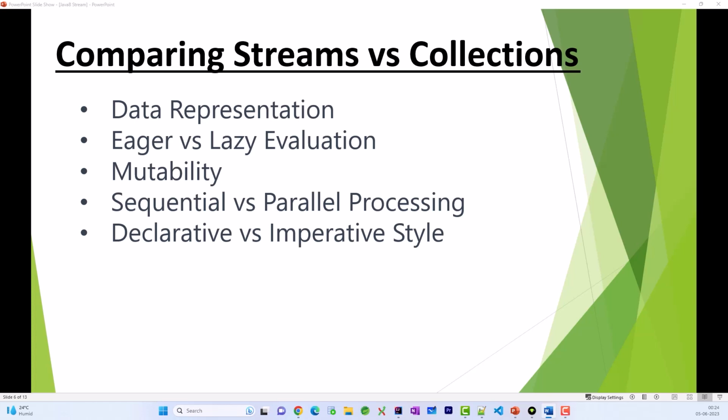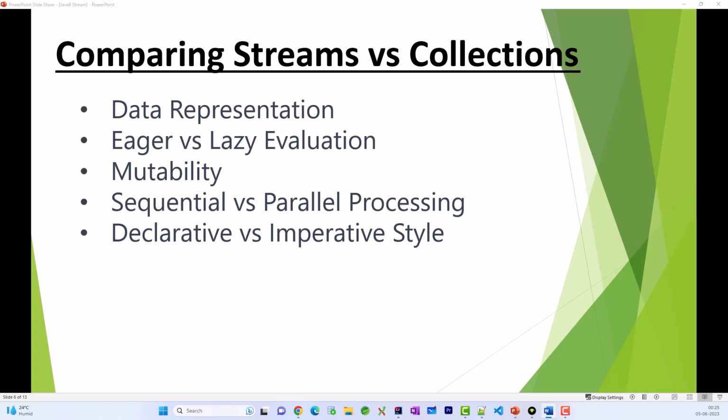But in case of streams, there is something called parallel stream, which we are going to discuss in detail in upcoming videos. Okay. So parallel streams just divide the data into smaller chunks and then process them concurrently. And that's how we are able to achieve optimum utilization of CPU, right?